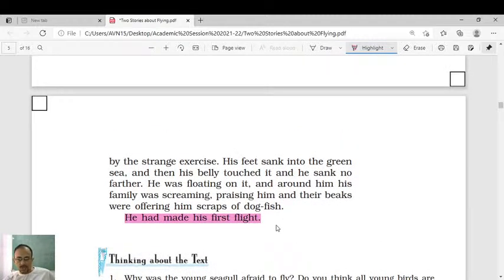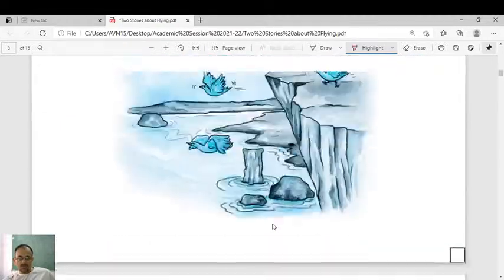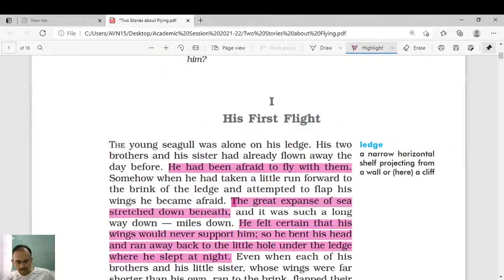Right. So dear students, this is how the first story comes to an end. In this story, there are only few important questions. For example, the first important question is: why was the young seagull afraid to fly? Then the second question is: how did the seagull's family members try to encourage him to fly? That is the second question.